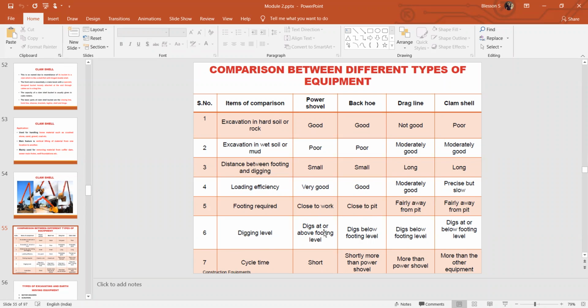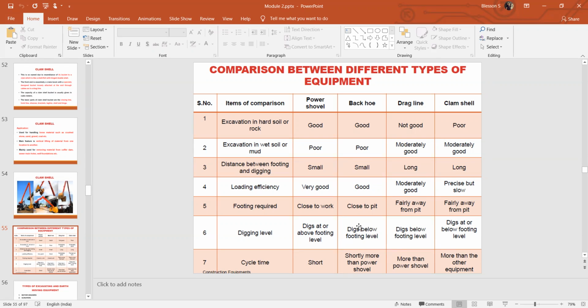Digging level: the power shovel digs above the footing level. That is, the equipment will be kept at a lower elevation and the excavation carried out at a higher elevation. For the others, the equipment will be kept at a higher elevation and the digging will be carried out below the footing level, below the equipment.